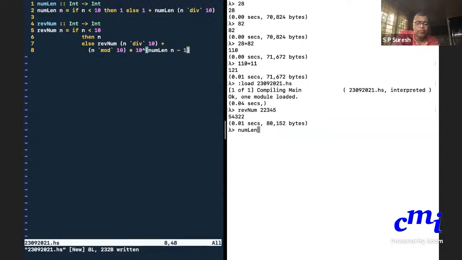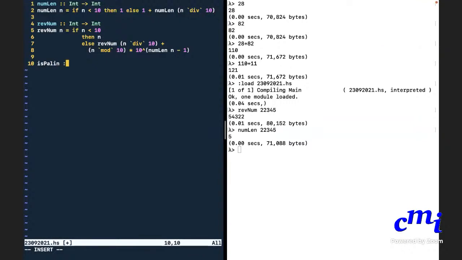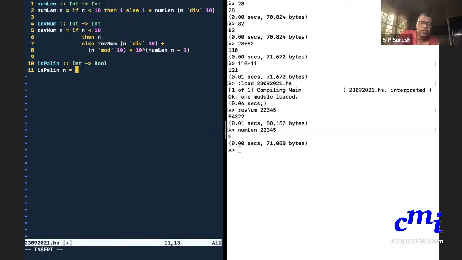Numlen of 22345, 5. Yes. So this seems to work. And how do you check if a number is a palindrome? If n is equal to revnum of n. First of all, what is the type of this? Int to Bool. Ispalin of n is n equals reverse num. Okay. Great.